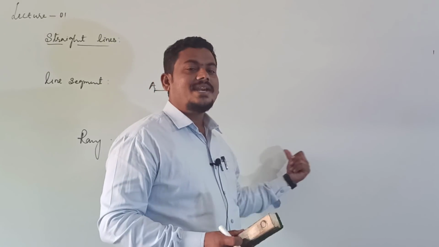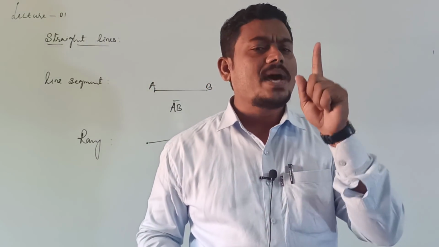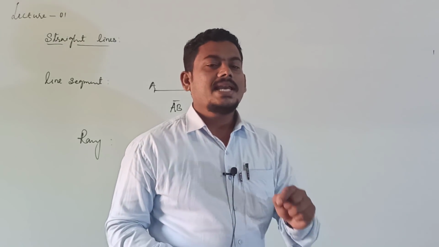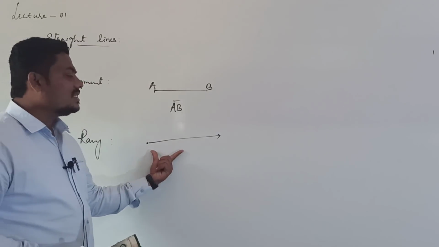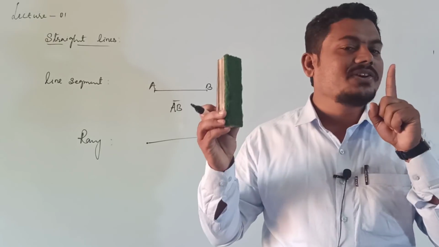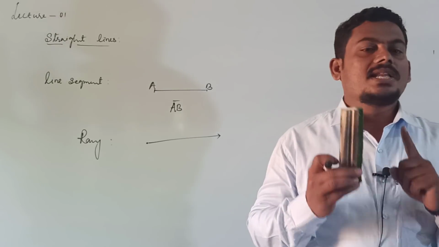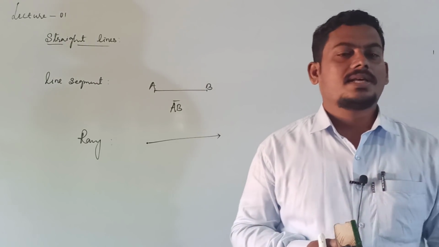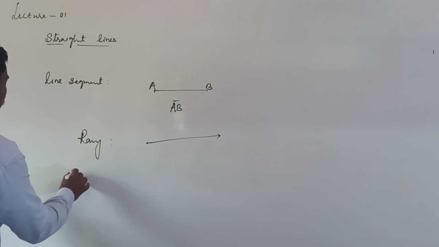One side it is extended, right? Extension of line segment in one direction, in one particular direction, not both the directions, is called ray.